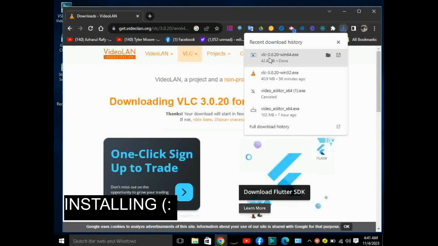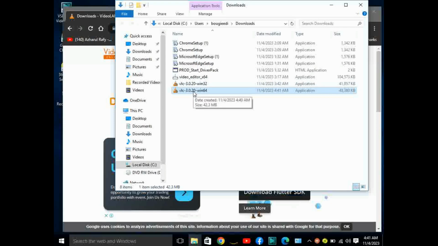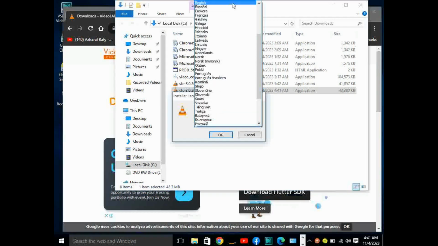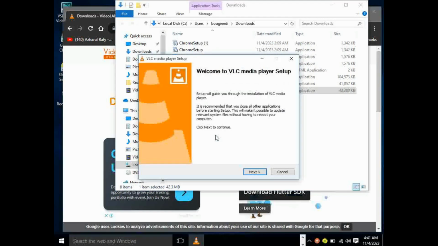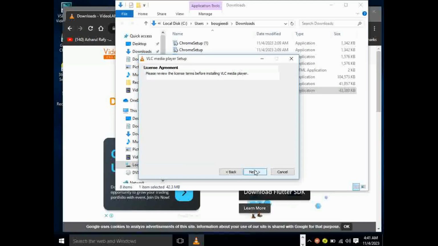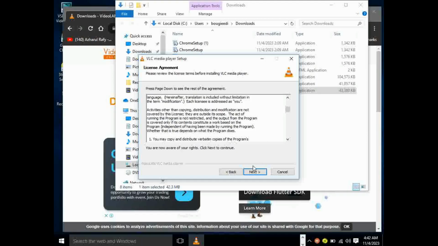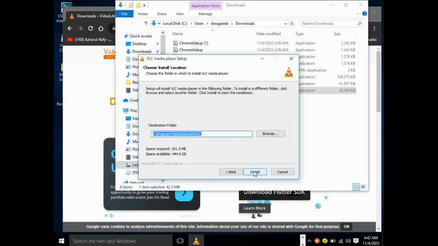So this is it. Click on yes. Now it says here that I should select your language. We have various languages here, but I'm going to leave it as English. Then click on OK. Now click on next. You can read the license agreement and go ahead to click next. Click next again. So the destination folder, you can change it, but I'll leave it as the default destination folder.